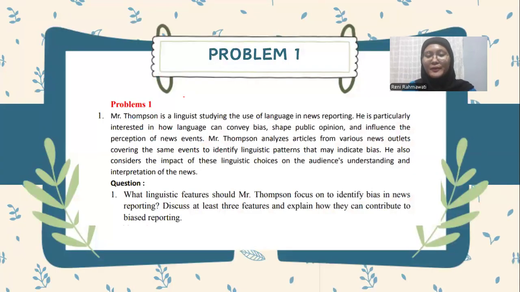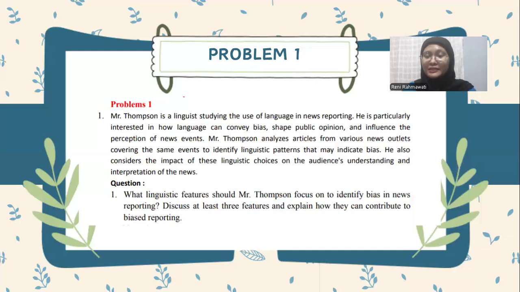The first problem is, Mr. Thompson is a linguist studying the use of language in news reporting. He is particularly interested in how language can convey bias, shape public opinion, and influence the perception of news events. Mr. Thompson analyzed articles from various news outlets covering the same event to identify linguistic patterns that may indicate bias. He also considers the impact of these linguistic choices on the audience's understanding and interpretation of the news.